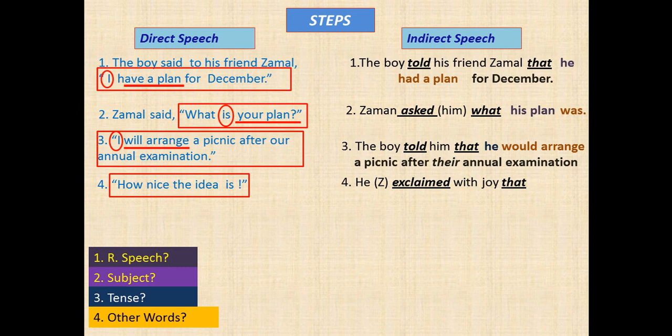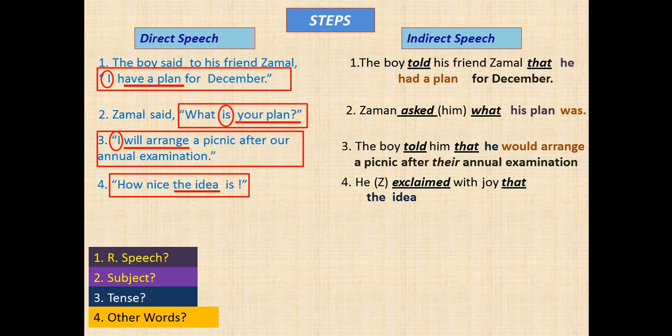Now, dear student, make the exclamatory sentence into an assertive one to find out the subject. So the assertive one is, the idea is very nice. Here the subject is the idea and it is third person and it will remain unchanged, the idea.